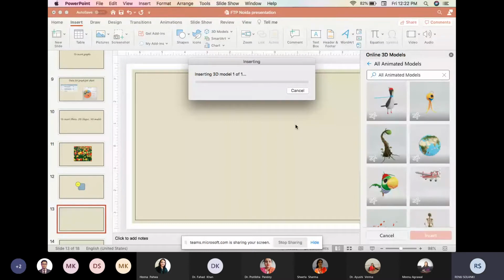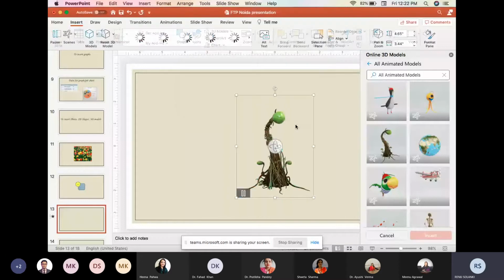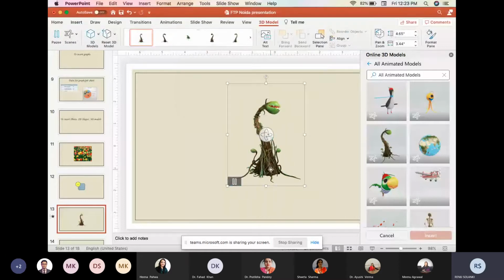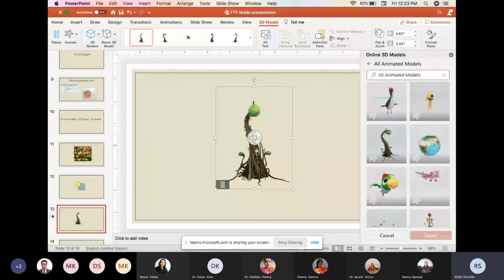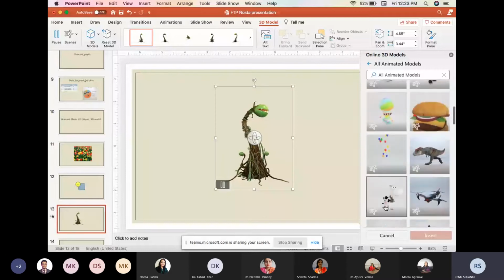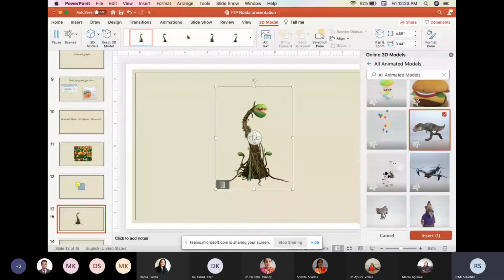So it is inserting the 3D model over here. It is taking some time. In this way, for example, if we are teaching biology and there are 3D models available of it, let's see, this is a 3D model of some plant. So we can use the 3D models from here. And for example, if I want to insert this one, I can use this one.